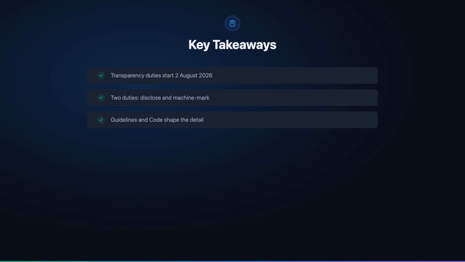The draft guidelines of May 8th, 2026, open until June 3rd, 2026, work alongside the Code of Practice whose second draft of March 5th, 2026 proposes a common icon with an interim AI label. Systems on the market before August 2nd, 2026 reportedly have until around December 2nd, 2026 to meet the machine-readable marking requirement. We should verify this grace period in the finalized text.